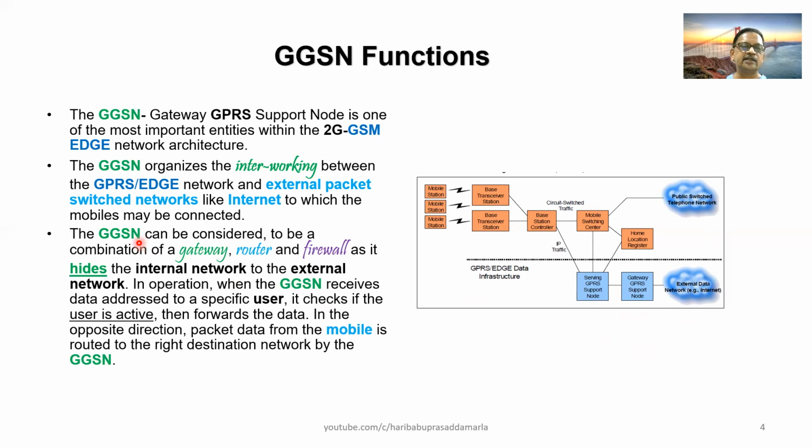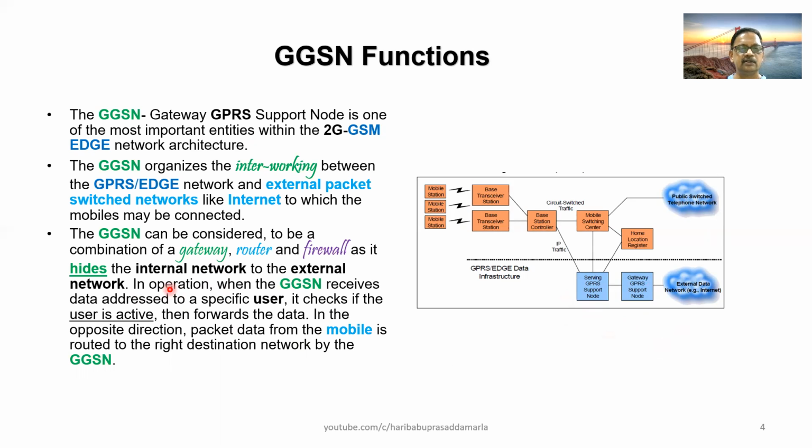The GGSN can be considered to be a combination of gateway plus router and firewall. So the firewall, as it hides the internal network from the external network. The firewall in the gateway hides the internal network from the external network.